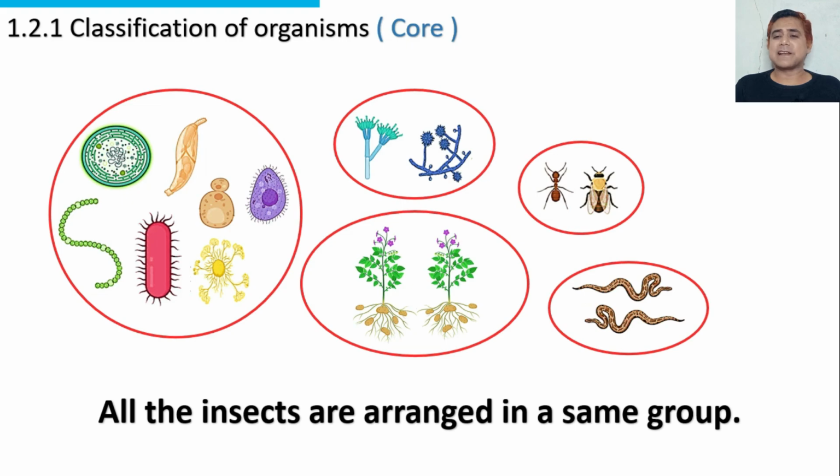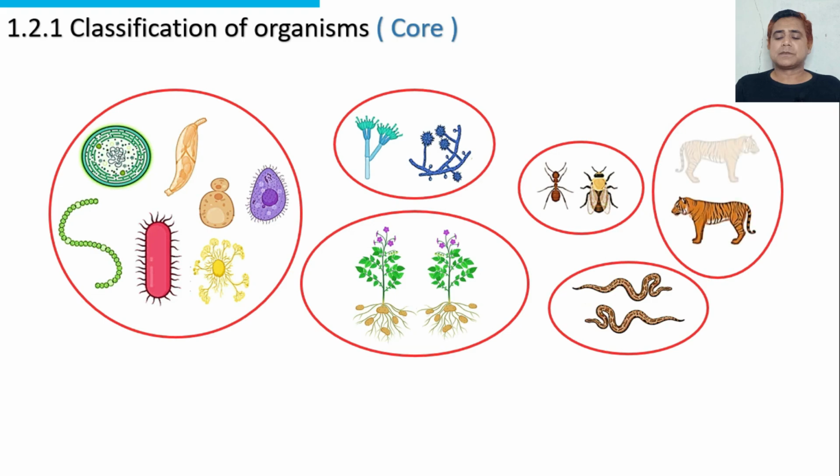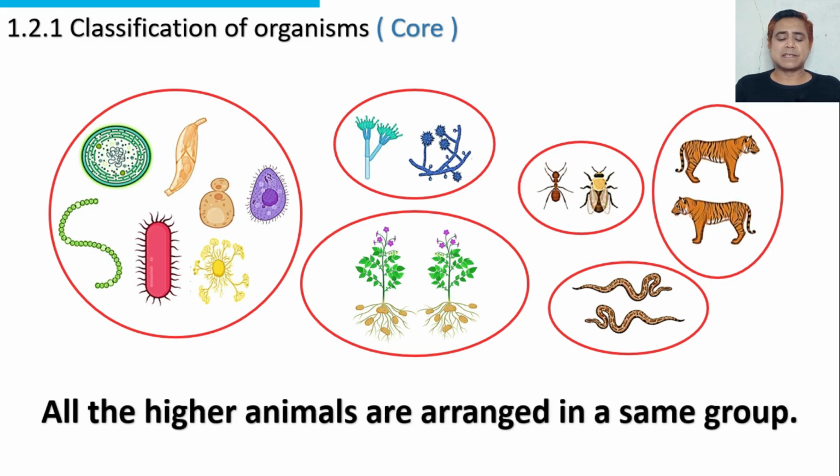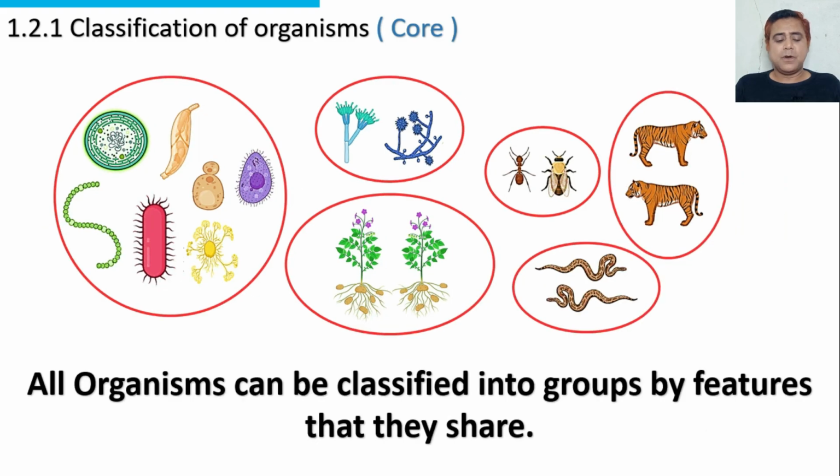All the insects are arranged in the same group. These are higher animals. All the higher animals are arranged in a separate group. All the organisms can be classified into groups by features that they share.